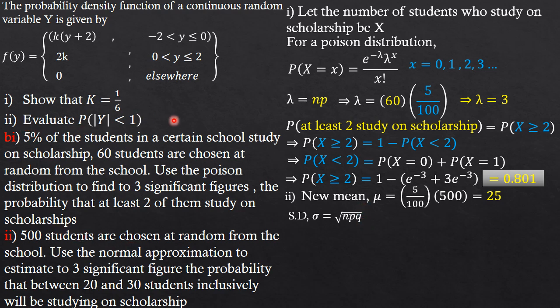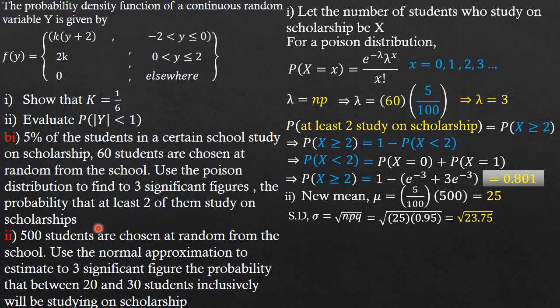Keep in mind that 5% is the probability that a certain student studies on scholarship. We can call this the probability of success. Then the probability that a student does not study on scholarship, since we're dealing with percentages, is 100% minus 5%, which gives us 95%.